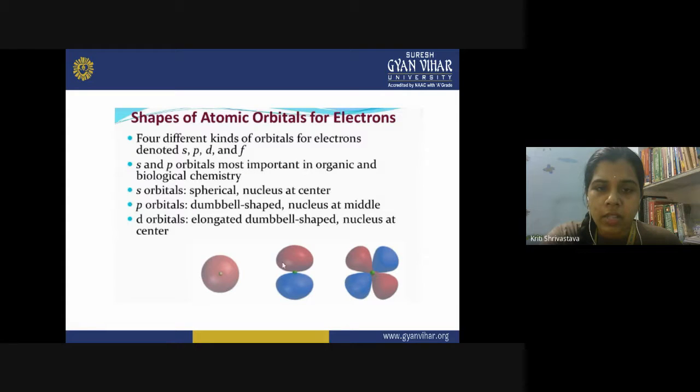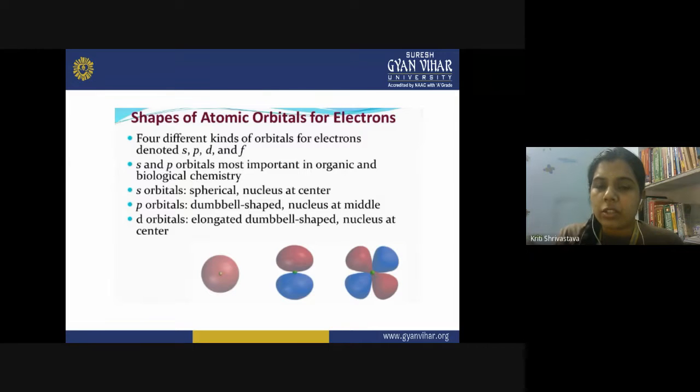So all these orbitals have different shapes. The s orbital is spherical and has a nucleus at the center. It is the first orbital around the nucleus. The p orbital is dumbbell shaped. The d orbital is a double dumbbell shape, and it also has a nucleus or the nodal point at the center. What is the nodal point? It is where an electron cannot be found. This is the nodal point. So, s, p, d, and f. The f orbitals have complex geometry. So, all these orbitals have different types of geometry.